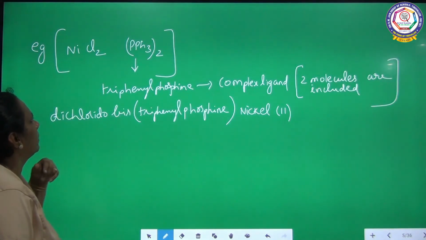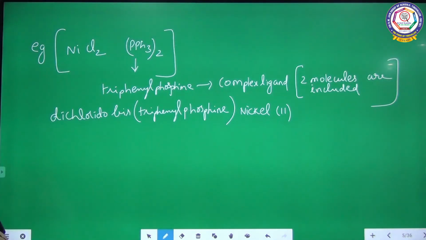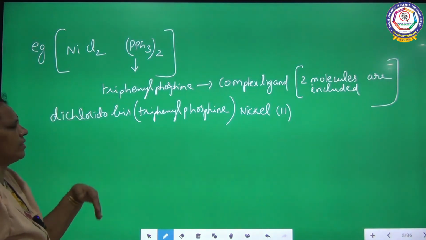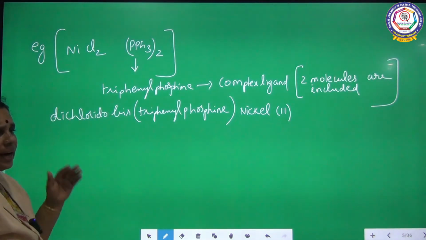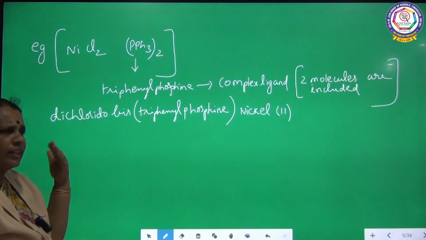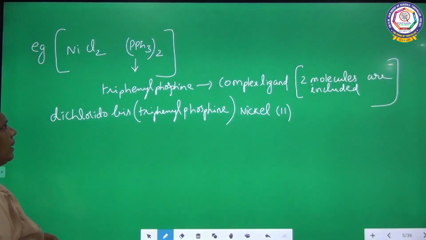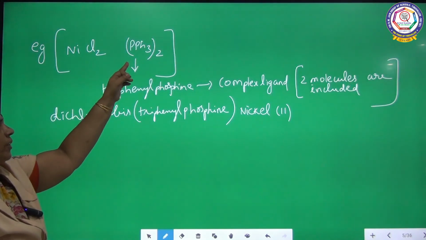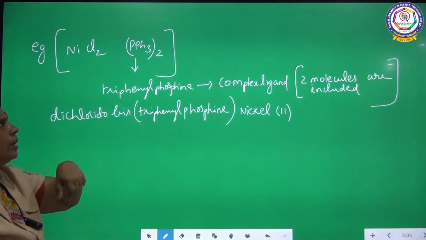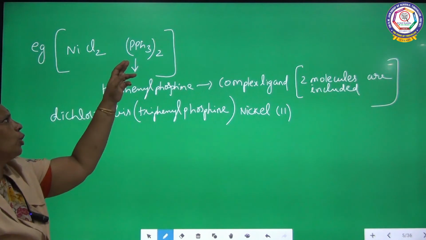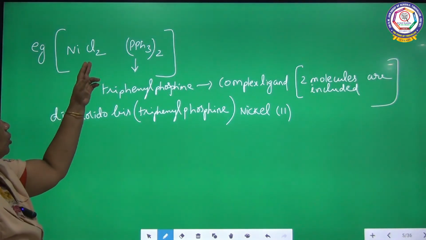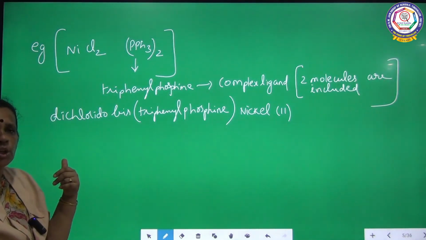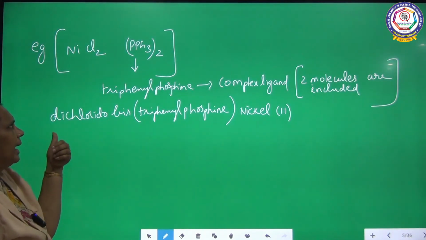So if you want to name this compound according to the IUPAC, already I told you the ligands should be arranged in alphabetical order. After that only we can name the central metal ion. When you arrange the ligands in alphabetical order, it is chlorido, triphenyl phosphine. So C will come first followed by P. There are two chlorine atoms, so I am using the numerical prefix di.